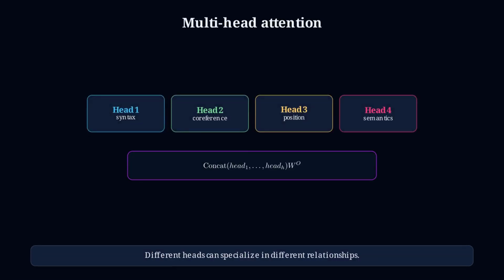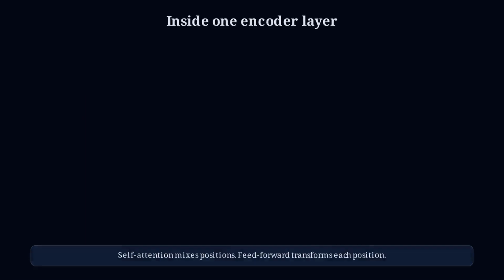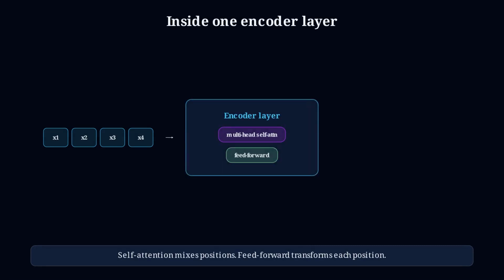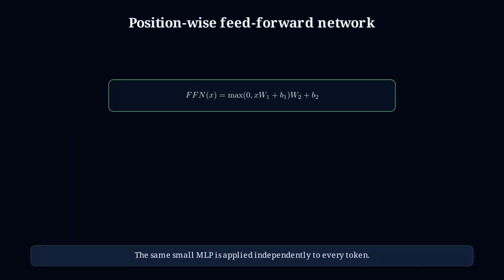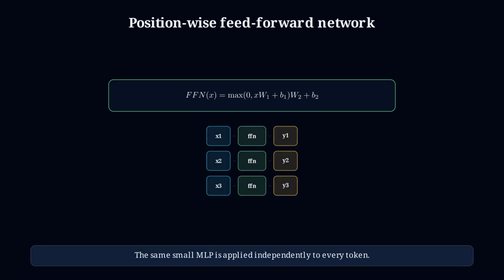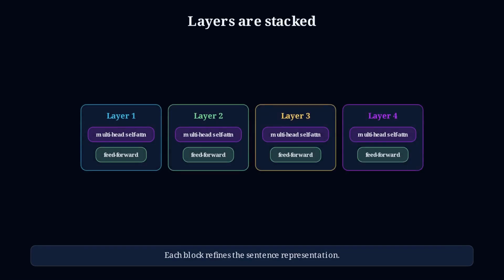One attention pattern is not enough. Multi-head attention runs several attention heads in parallel, so different heads can learn different relationships. An encoder layer has multi-head self-attention, then a feed-forward network. Residual connections and layer normalization keep training stable. The feed-forward network is applied to each token separately. Attention mixes information across positions, while the feed-forward part transforms each position. The paper stacks this block multiple times. Each layer refines the representations, from local word patterns to more abstract sentence meaning.